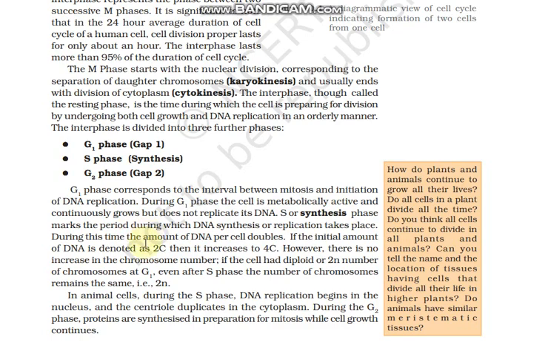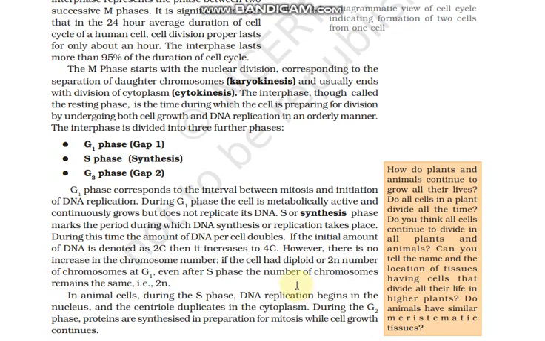The time during which the amount of DNA per cell doubles is the synthesis phase. If the initial amount of DNA is 2C, it becomes 4C in S phase. However, there is no increase in the number of chromosomes, but the DNA content is increased by twice. So even after the S phase, the number of chromosomes remains the same. In animal cells during S phase, DNA replication begins in the nucleus and the centriole duplicates in the cytoplasm. It means that in S phase two things are happening: DNA replication and centriole duplication.